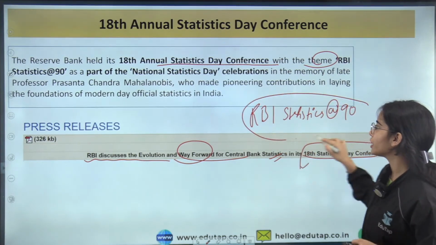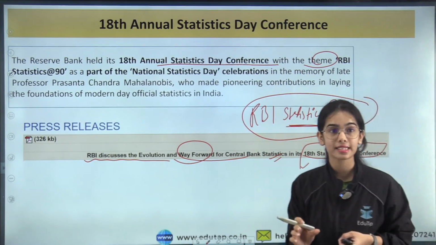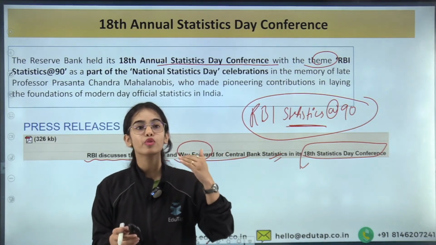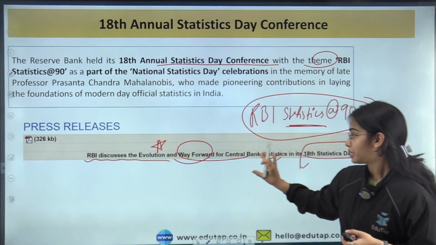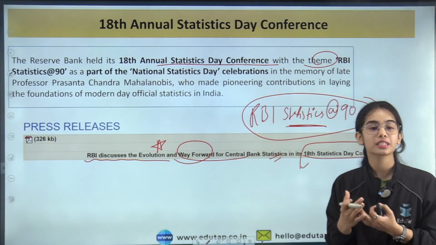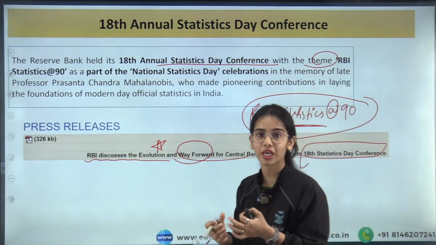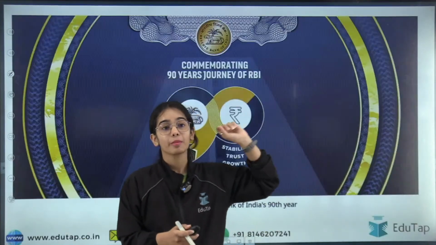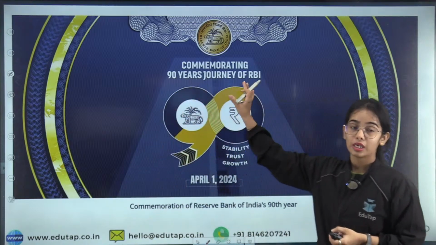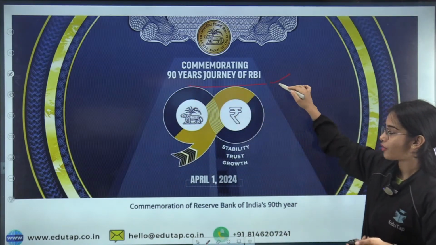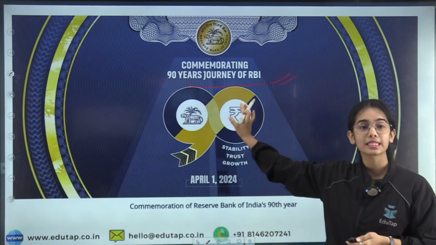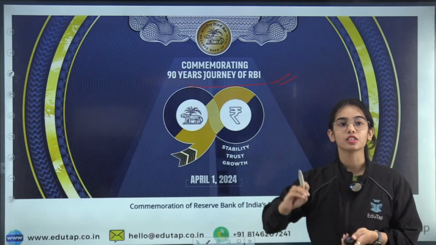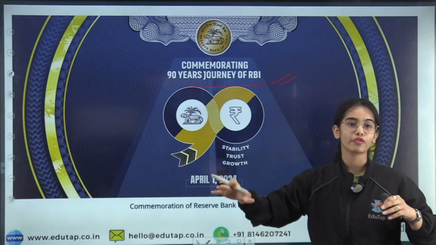@90. So the Reserve Bank of India also has a lot of data, a lot of statistics. You can understand that RBI wants to improve the access and improve the central bank statistics, how we are collecting the data, how we are using the data. So why RBI Statistics @90? Why not 80? Why not 70? Why not 100? Because the Reserve Bank of India is celebrating the 90 years journey of the Reserve Bank of India. So I hope you will remember that the RBI has used @90 because the RBI is celebrating the 90 years journey in this year of 2024-25.